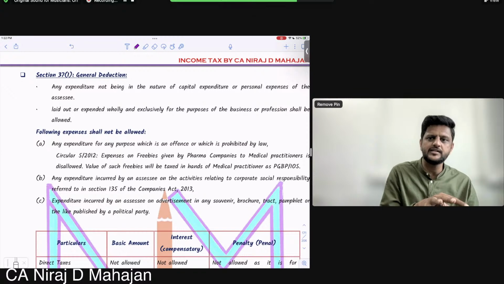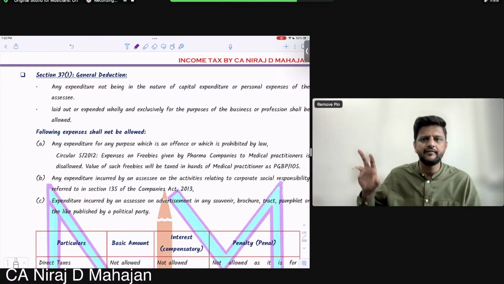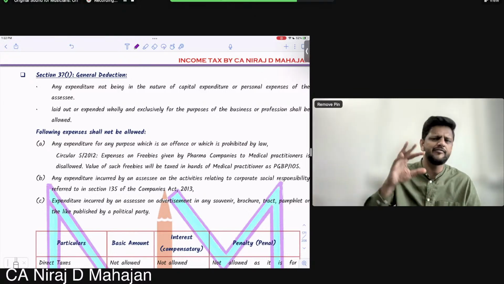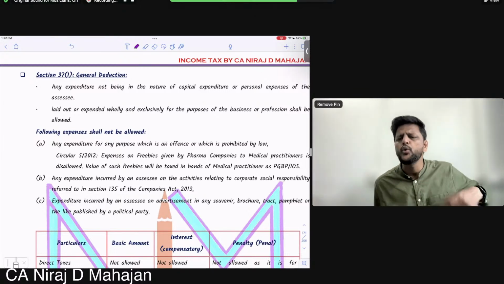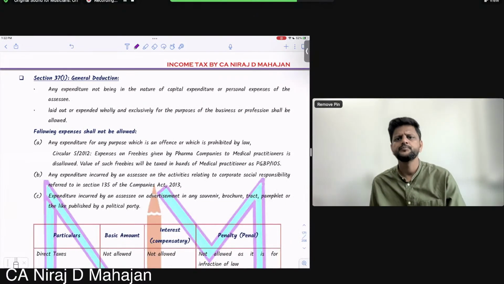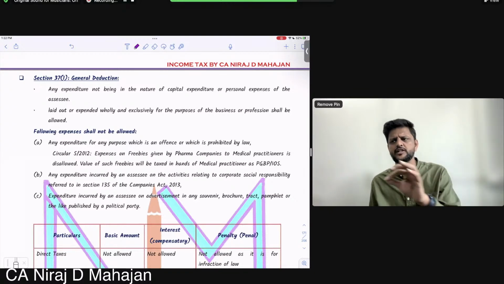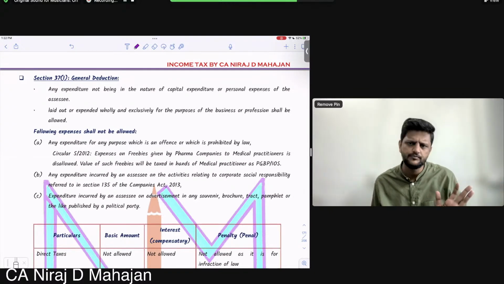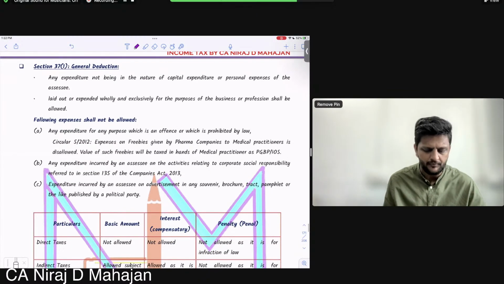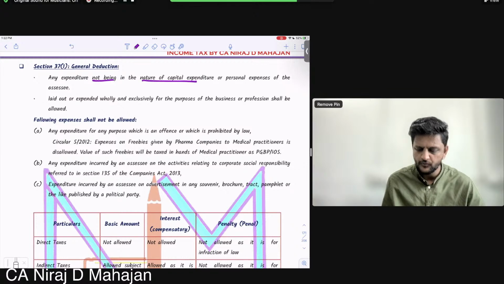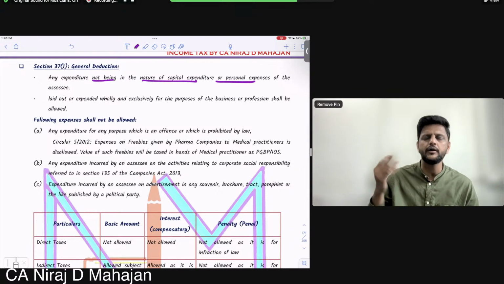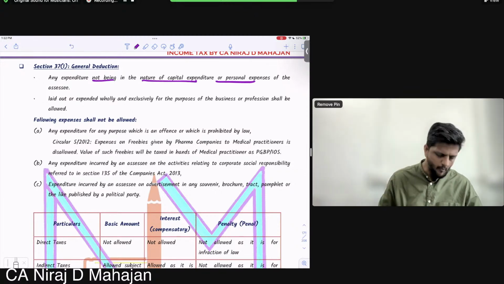And 37 says everything will be allowed except this. In a way, it is a negative deduction. They say everything will be allowed, but this will not be allowed. What will not be allowed? Capital expenditure will not be allowed. Any kind of non-business expenditure will not be allowed. So any expenditure not being in the nature of capital or personal will be allowed.